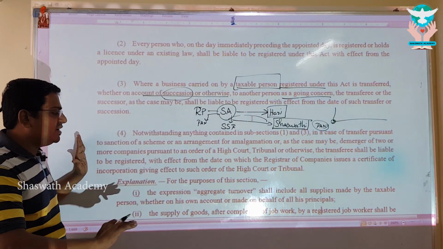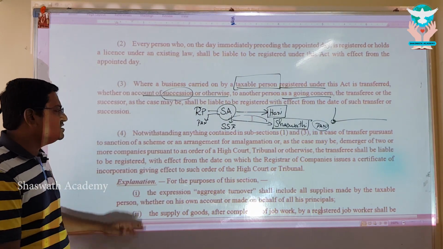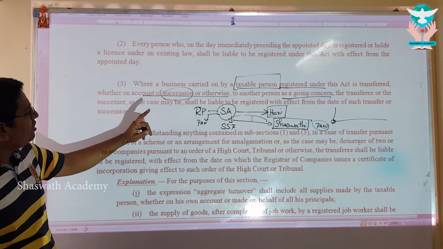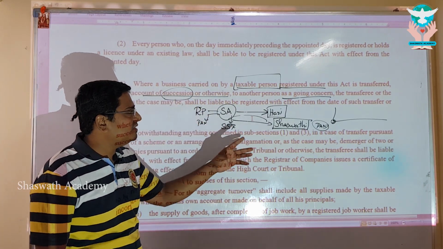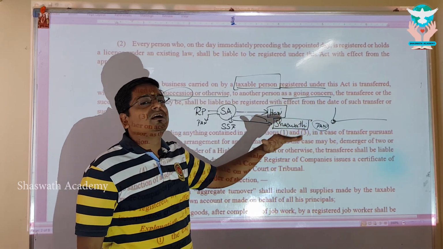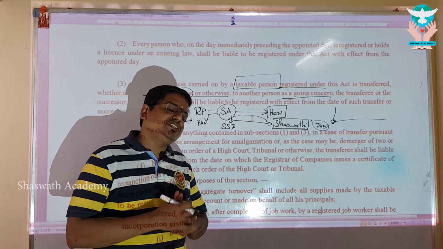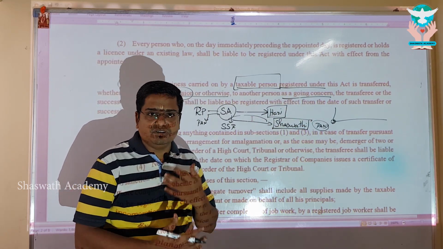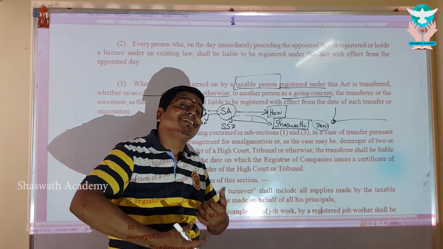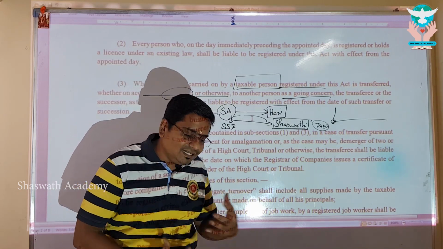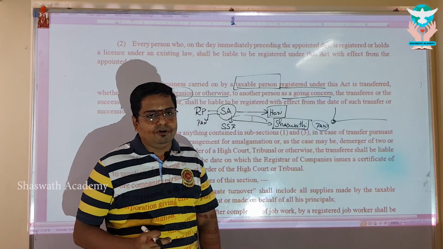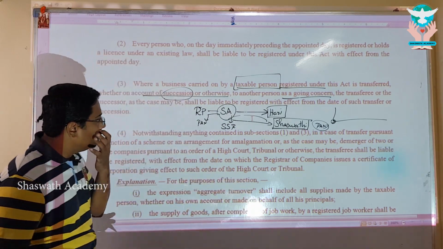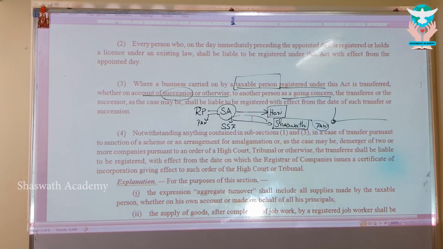And point number 4 is very similar. The only difference is that point number 3 talks about any type of succession or otherwise transfer of business as a going concern, whereas point number 4 says that in case of demerger, amalgamation, or merger, the resultant new entity is liable to register. That's what the 4th condition is all about. Now go ahead and make a note of that, my dear. I hope and trust you're comfortable with point number 3.